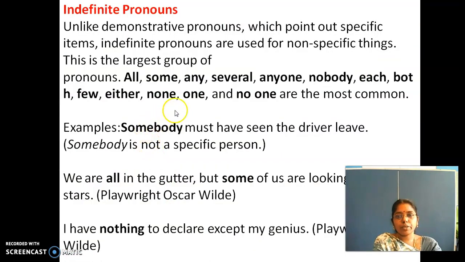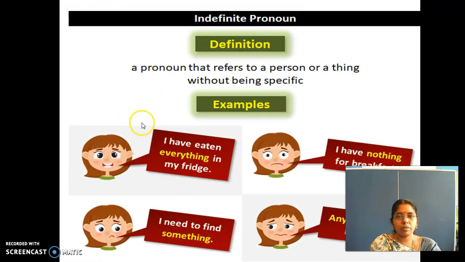So next is indefinite pronouns. Unlike demonstrative pronouns, which point out specific items, indefinite pronouns are used for non-specific items, as I told. This is very vast, right? All, some, any, several, anybody, nobody, each, both, few, either, none, and so on. Example: somebody must have seen the driver leave. Somebody only. We don't know who that specific person is. Somebody is not a specific person here, right? So all these are considered indefinite pronouns.